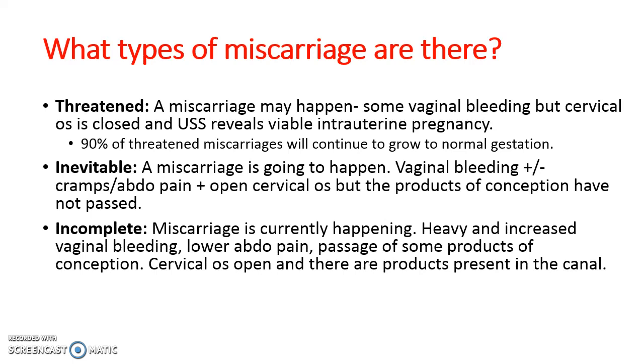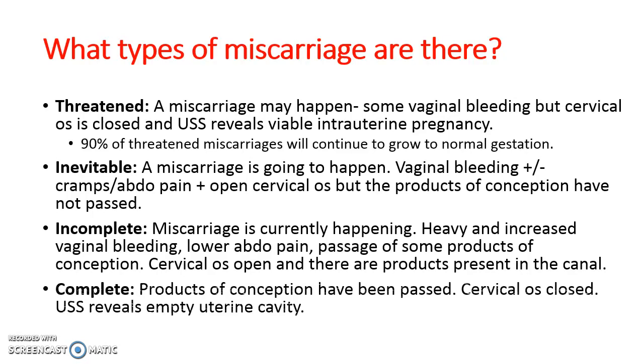Incomplete miscarriage. A miscarriage is currently happening. Heavy and increased vaginal bleeding, pain and the passage of products of conception will be experienced, and the cervical os will be seen as open with products present within the canal of the cervix.